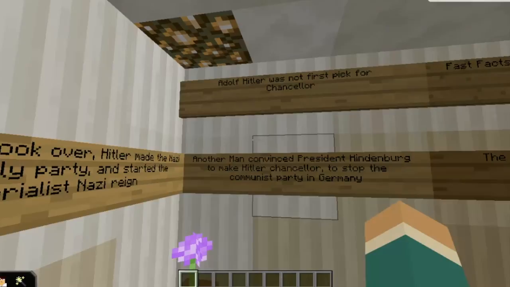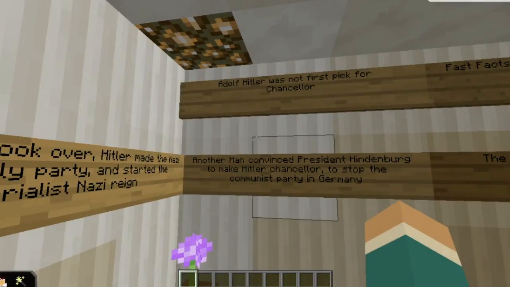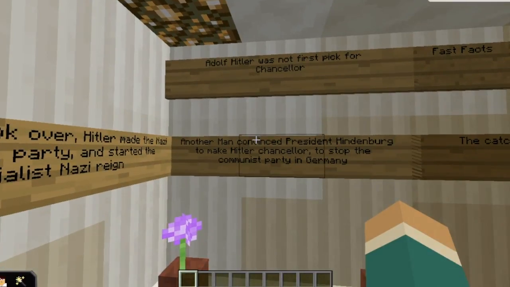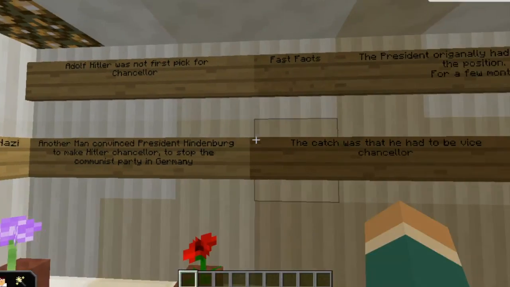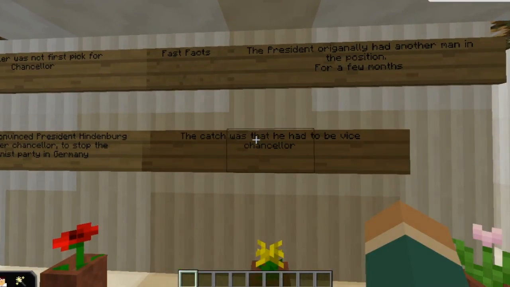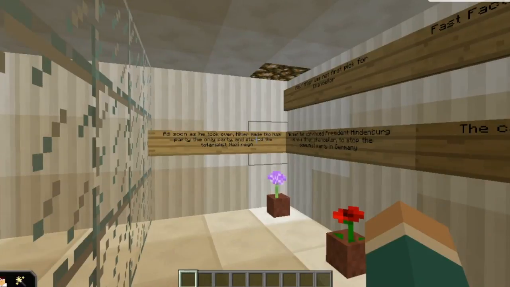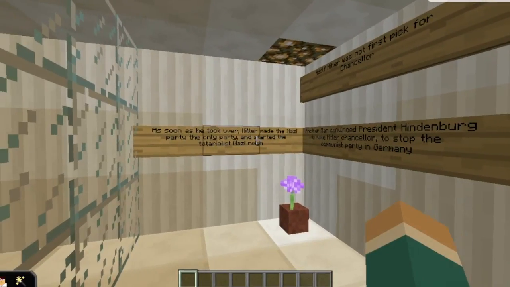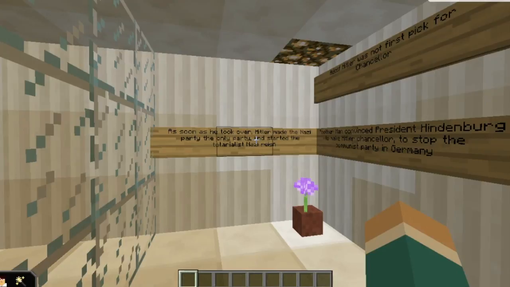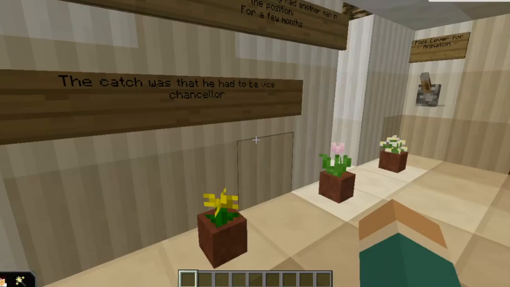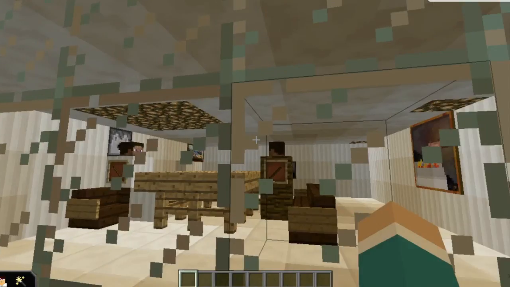The former Chancellor, Franz von Papen, with the help of several wealthy businessmen, tried to convince President Hindenburg to make Hitler Chancellor to stop the Communist Party in Germany. The catch was that he had to be Vice Chancellor. It was supposed to help Germany. But once Hitler came to power, he made the Nazi Party the only party in the field to start his totalitarian reign, something that no one could stop.